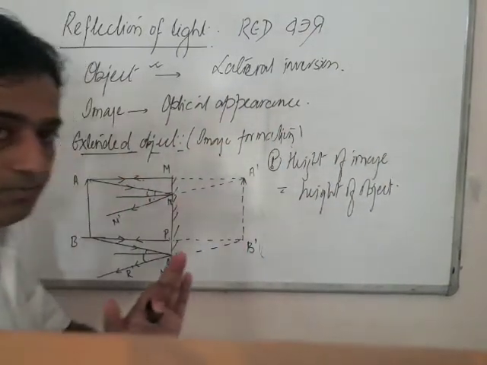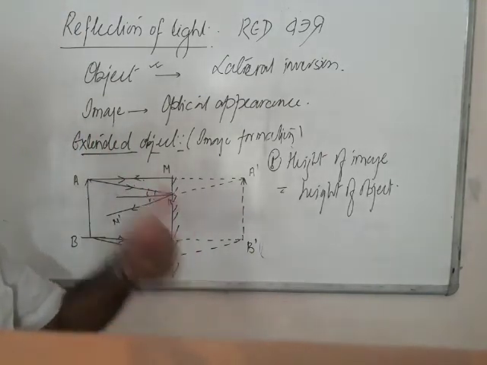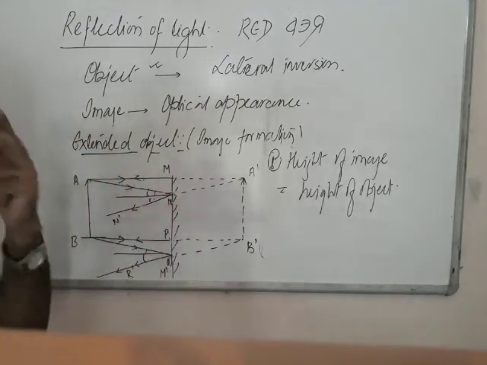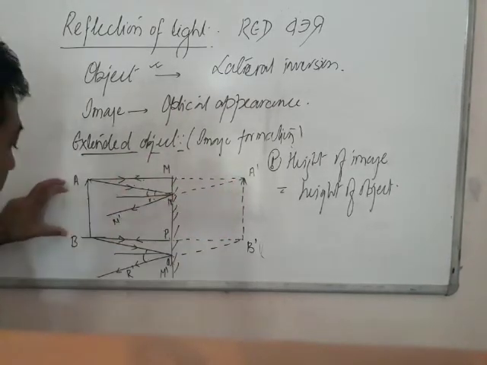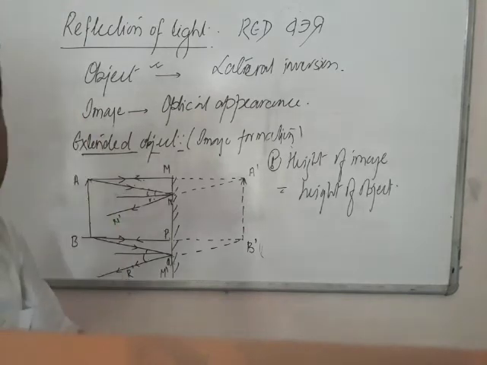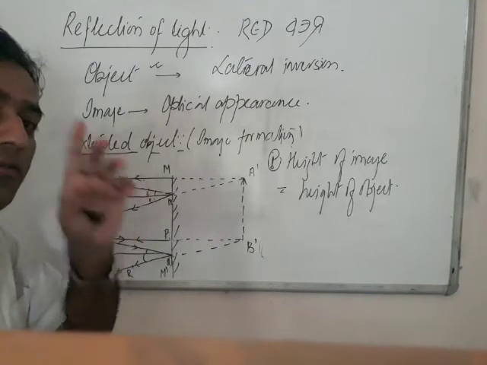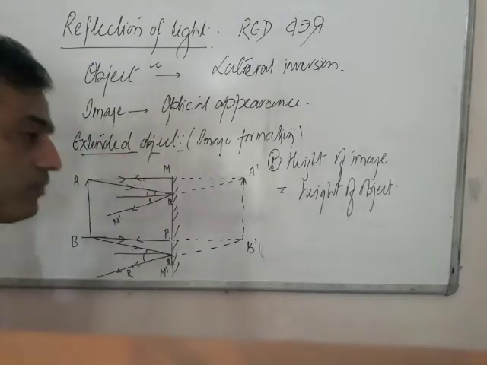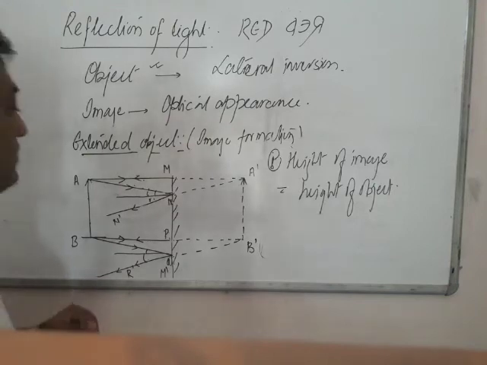These are the 5 characteristics of the plane mirror. The image so formed is always erect, always virtual, and the size of the image and the size of the object will always remain the same. Fourth, the object distance and the image distance always remain the same, and the image so produced is laterally inverted. These are all the characteristics of the plane mirror.